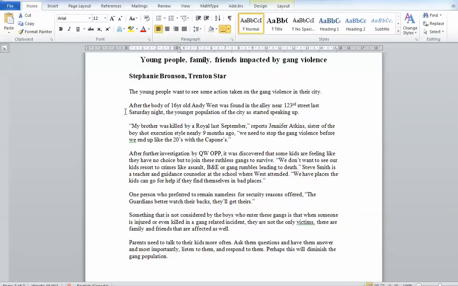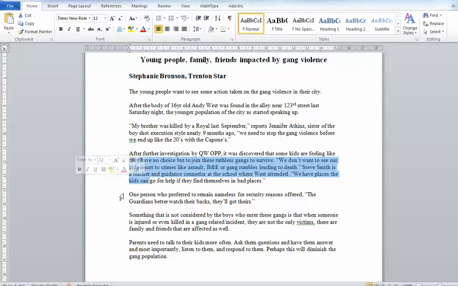Okay, so we have the lead. It's spread out. It's nice and easy. This one's a little bit shorter than some, but that doesn't matter. Okay, so each paragraph is talking about something else. So here's the person about the sister talking. Here's somebody with the OPP. Okay, some other person who remains nameless. A little more information, and then some kind of wrap up. So it's nice and clear and easy. And that's all talking about how one person might write it as a family angle.